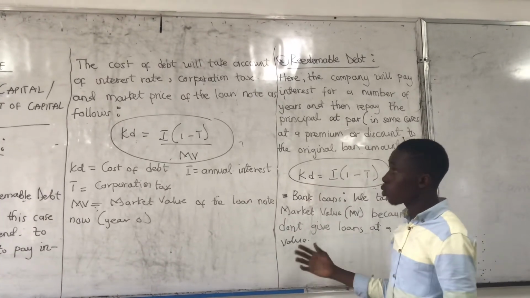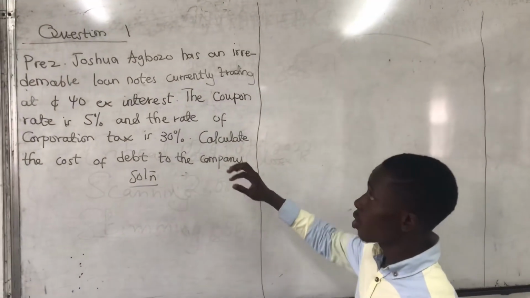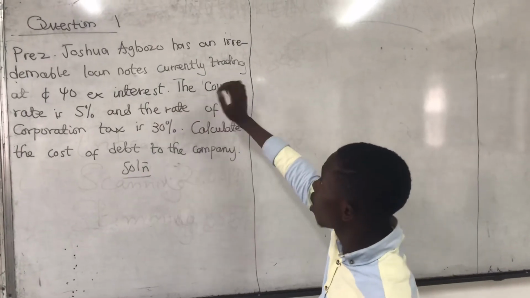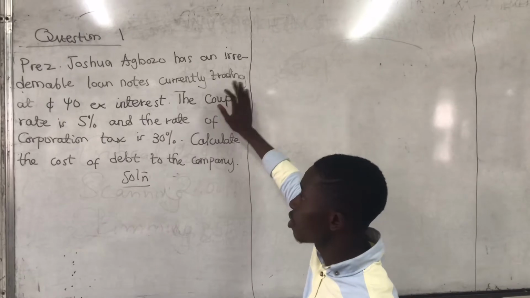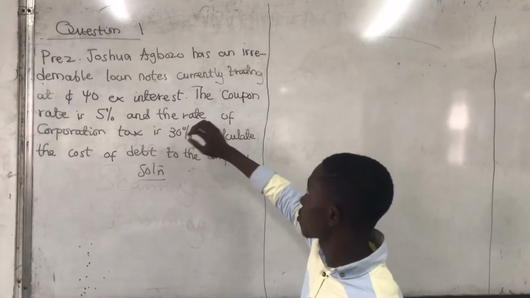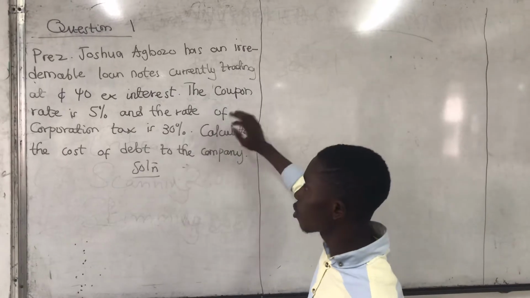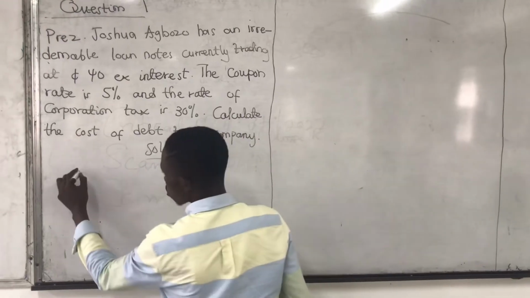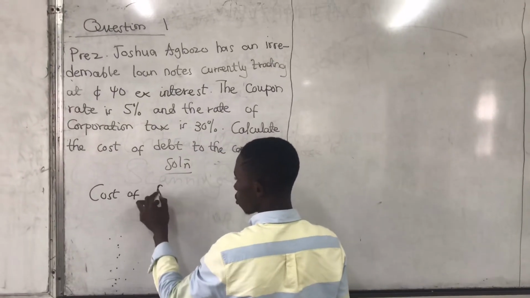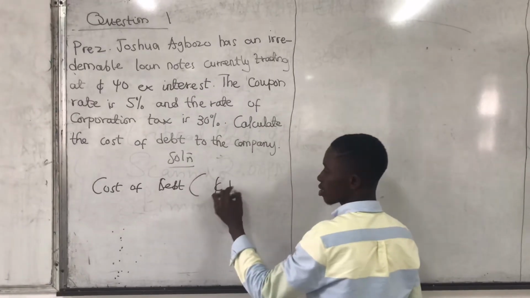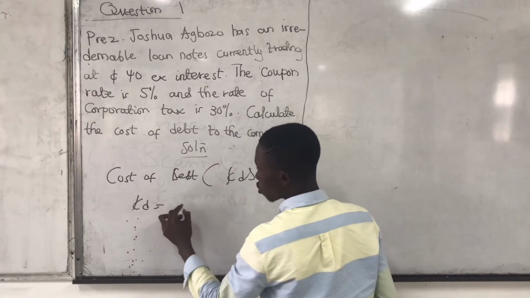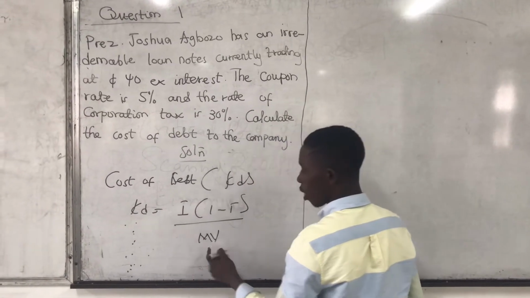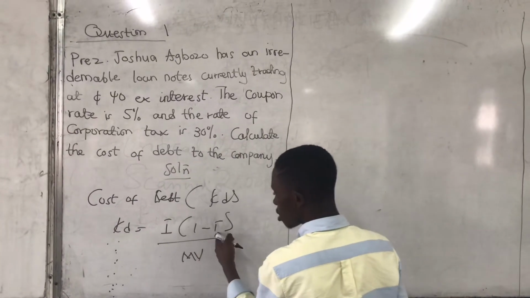So you pick one or two questions and just solve them. Okay, so we are starting with the first question on debt finance. Joshua Agbozo has an irredeemable loan note currently trading at 40 cedis ex interest. The coupon rate is 5% and the rate of corporation tax is 30%. Calculate the cost of debt to the company. Cost of debt is given as KD. So cost of debt is equal to I times (1 minus T) over MV, where MV is the market value, I is the interest, T is the corporation tax.